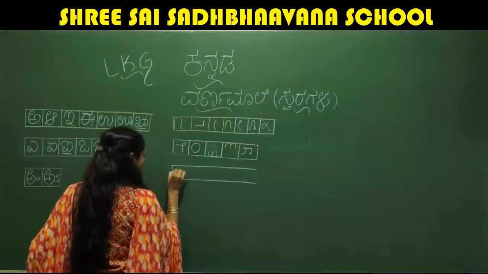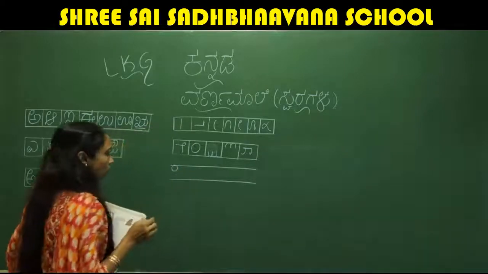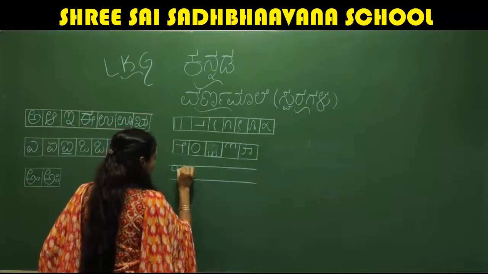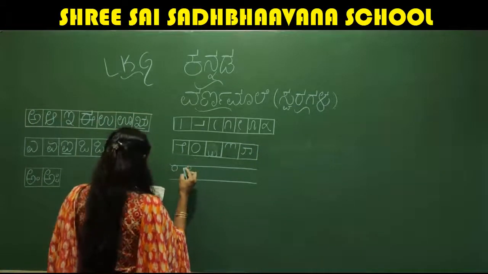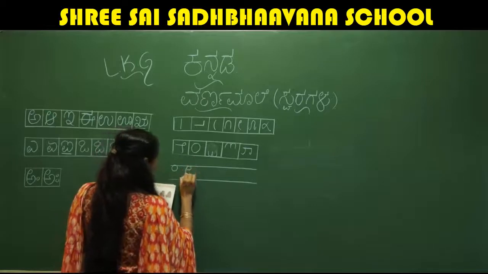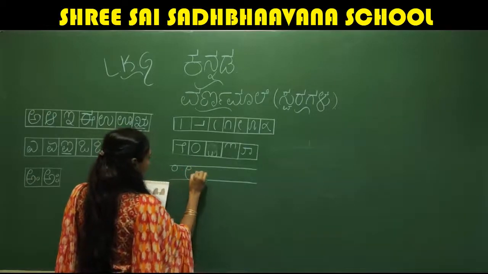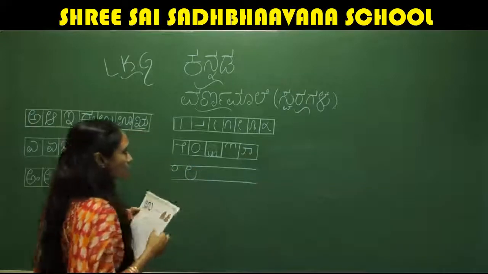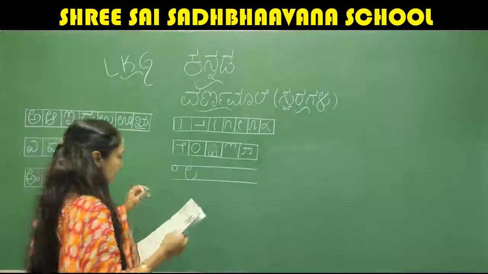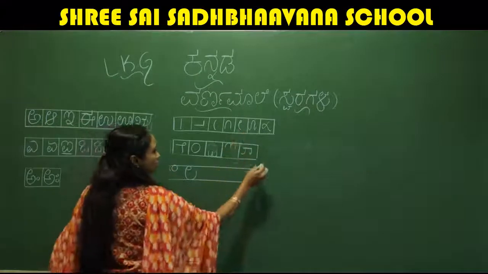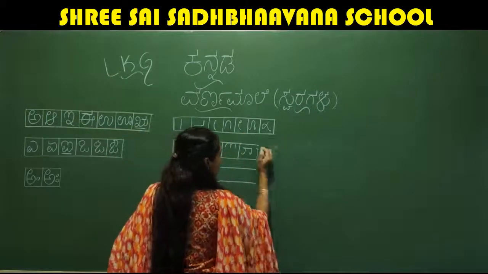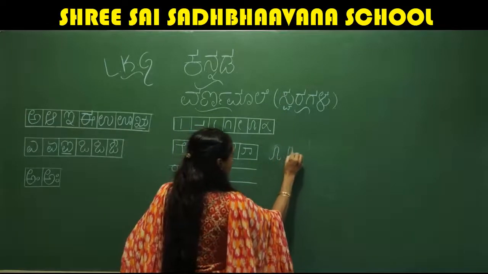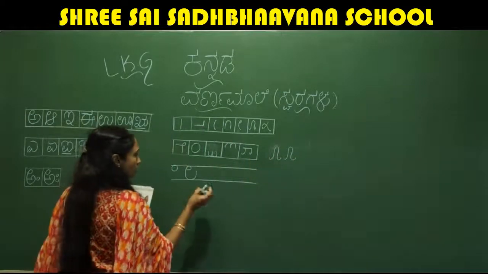So as I told, we have to write a 0 first. Continuation of that 0, write like this. Fine. So you have to write like this. This stroke you are writing like this, no? This is the stroke we are using here. See, you are writing like this, no? Like that stroke we are using here.